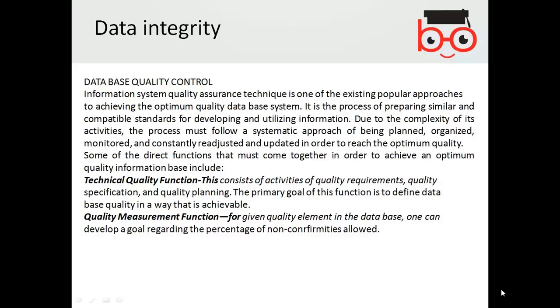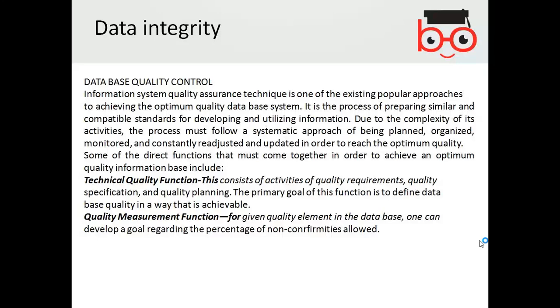So quality is a non-functional requirement. You just need to understand that the database needs quality control as well, at the moment just superficially.